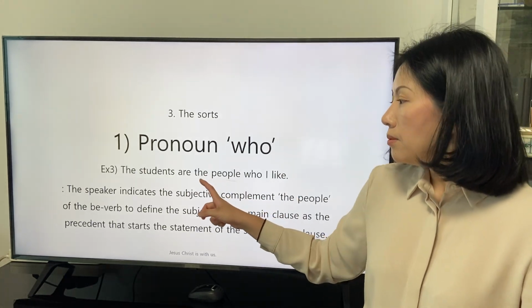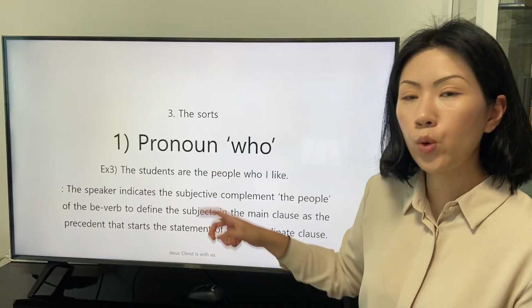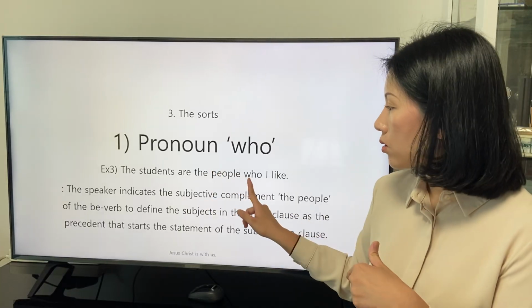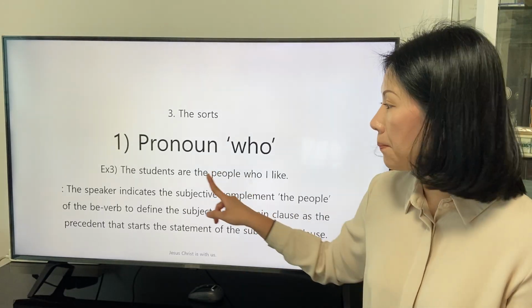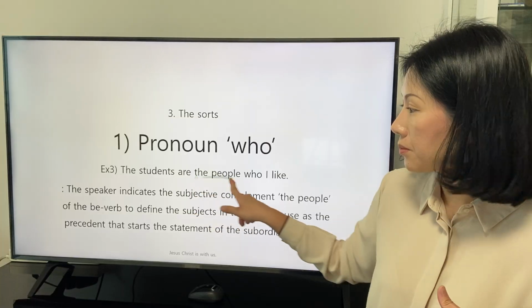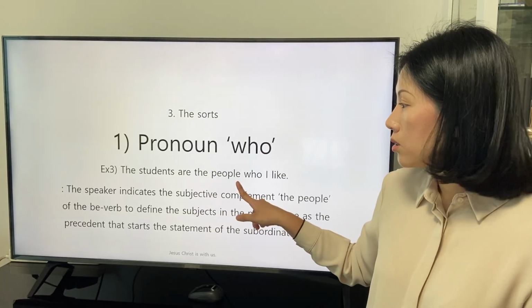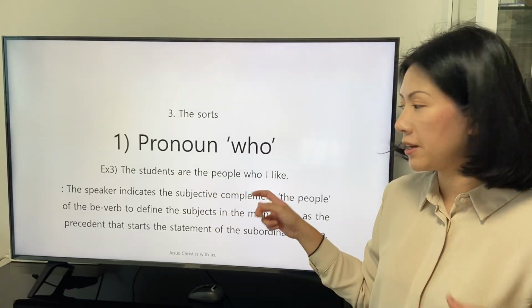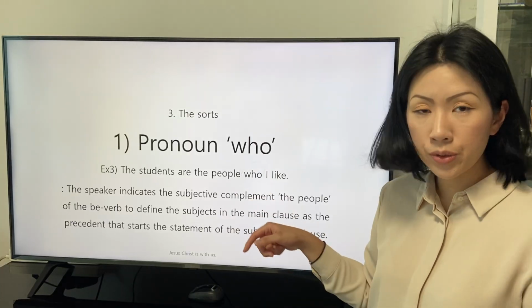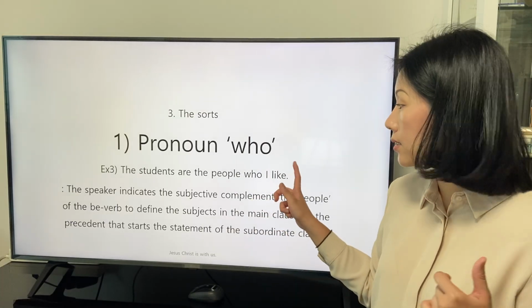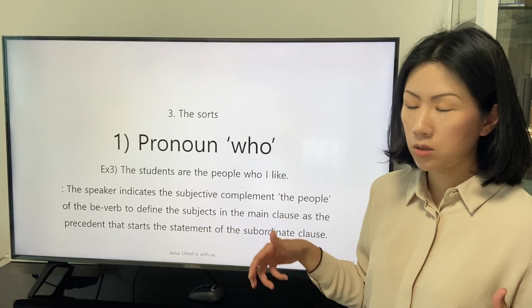And we find that the pronoun who indicates the same people as the precedent. So we can also find that the pronoun who has the role of the object in the subordinate clause.